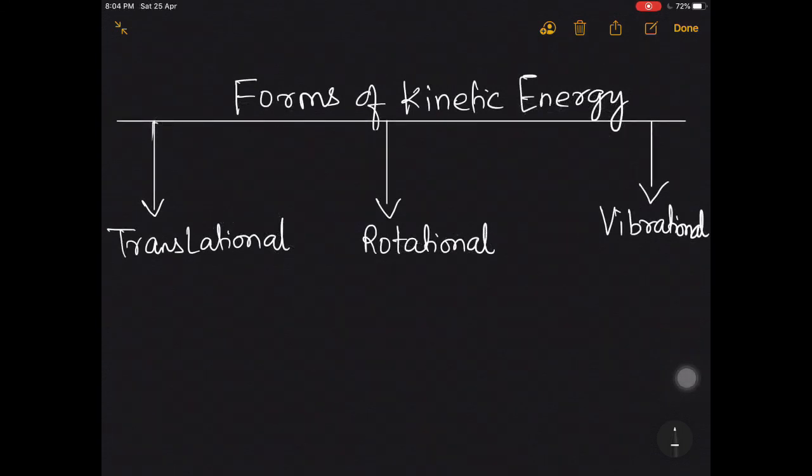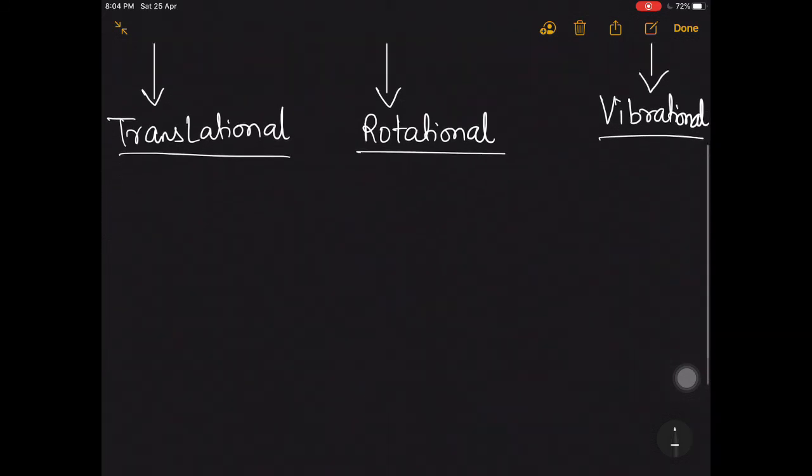Now there are three different forms of kinetic energy: translational, rotational and vibrational kinetic energy. So let us try to understand what it means. See, when a body moves in a straight line, either only along the positive x-axis, or only along the negative x-axis, or say positive y-axis or negative y-axis, as long as it moves in a straight line, the kinetic energy possessed by it will be called translational kinetic energy.